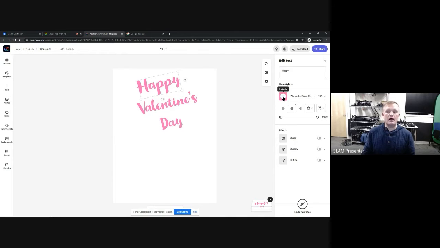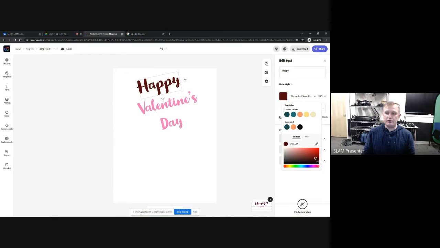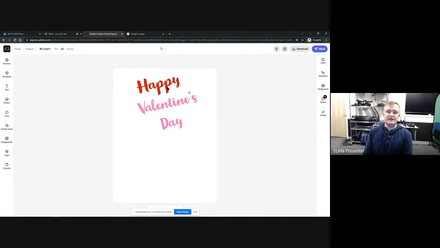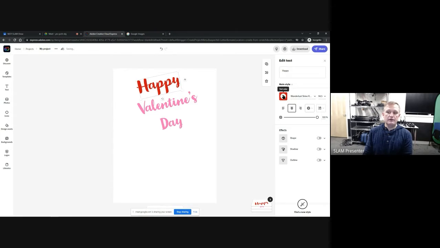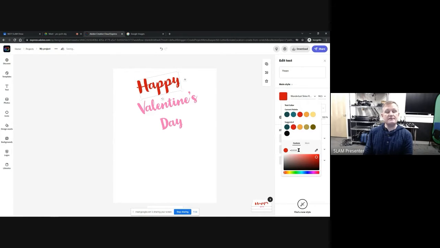I can change the color. Here's my text color here. And I can drag it around. Obviously, we'll do a nice bright red for Valentine's Day. That looks pretty good. I also have this eyedropper right here. So let's say, for example, I want to match the exact same red for both of them. Now I could copy this hex code right here, this RGB code, D51313 and so forth.